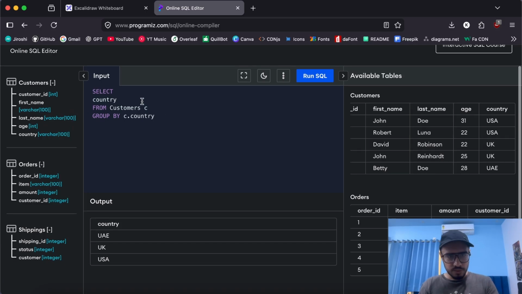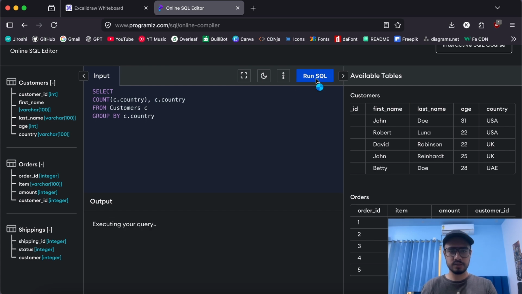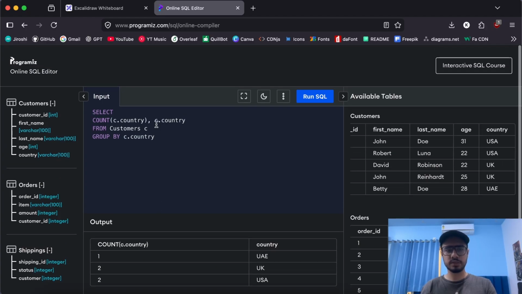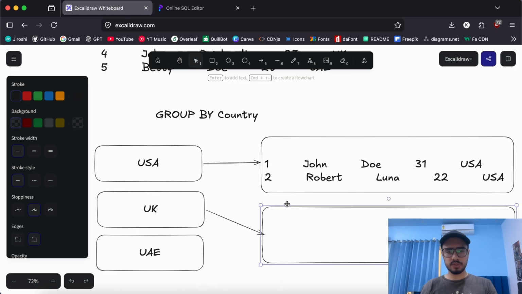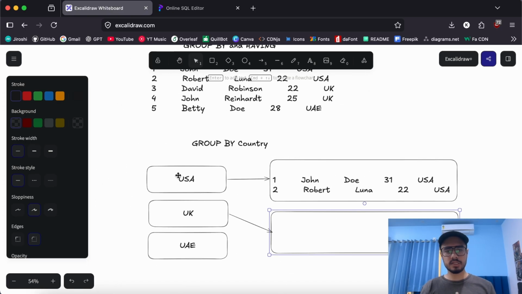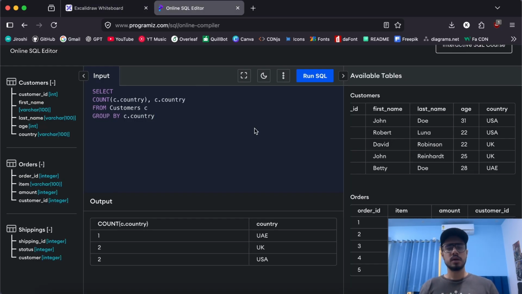Perfect. Now let's say we want to know the count of rows that each bucket contains. We can do count star maybe, or we can even write country as well. Let's write C dot country here. And if I try to run it, I'll get 1 2 2, because UAE only has a single entry, and USA has 2 entries, and UK also has 2 entries. So as I told you, in this particular example we created 3 different buckets by grouping by country, and each bucket had its own rows, and we can perform some operations over them, for example, count.